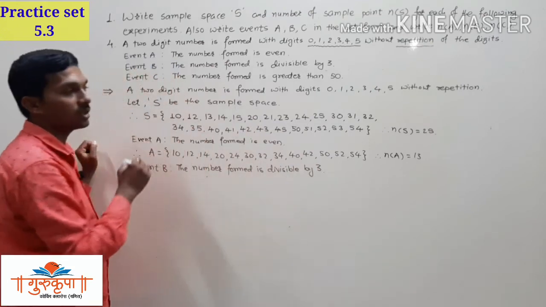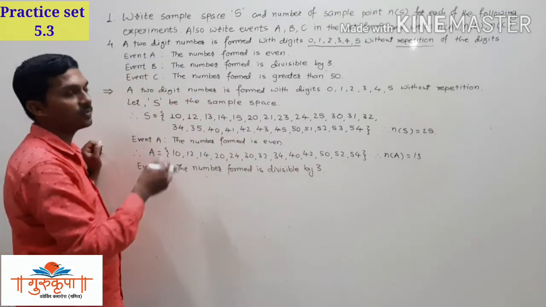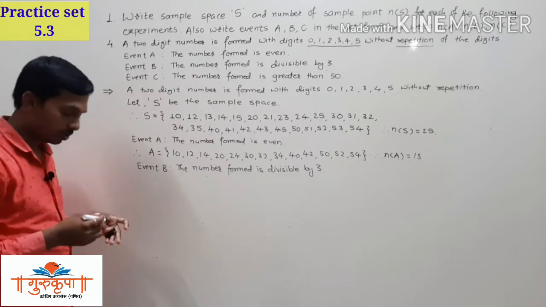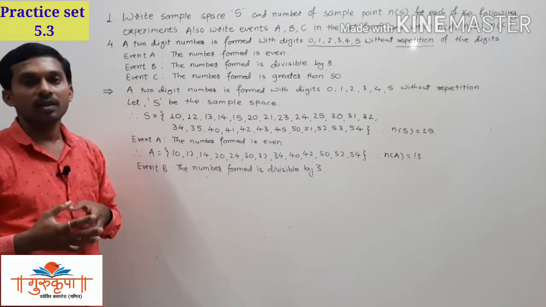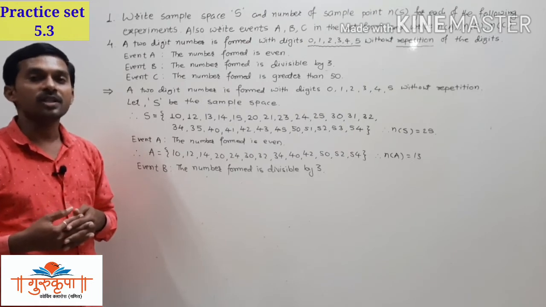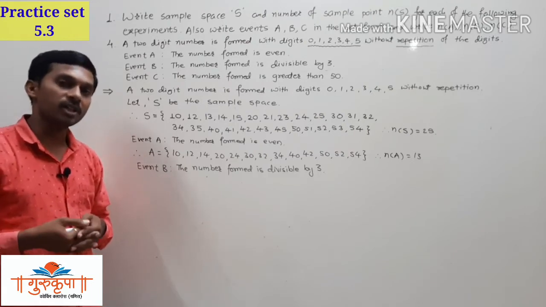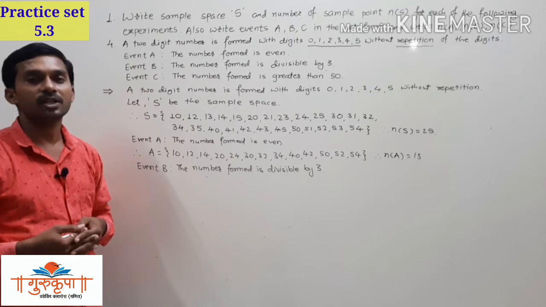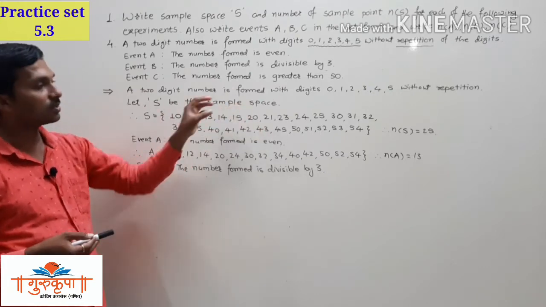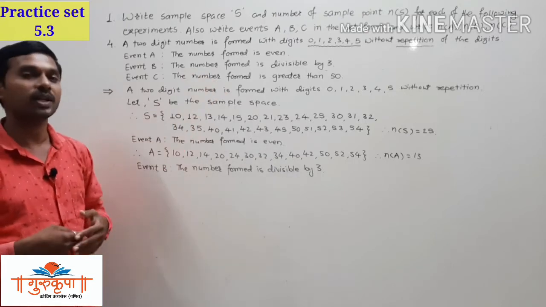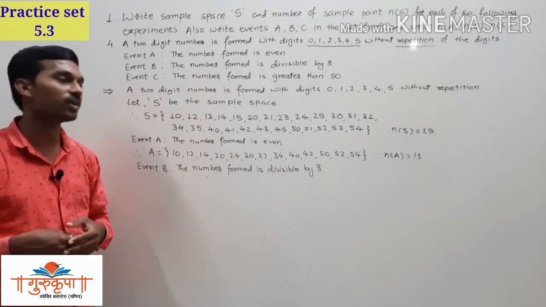So we have to write the numbers from the sample space which are divisible by 3. All of you know the divisibility test of 3: if the sum of the digits in the given number is divisible by 3, then that number is divisible by 3. And these numbers are small, all less than 55, so you can easily find the numbers divisible by 3.